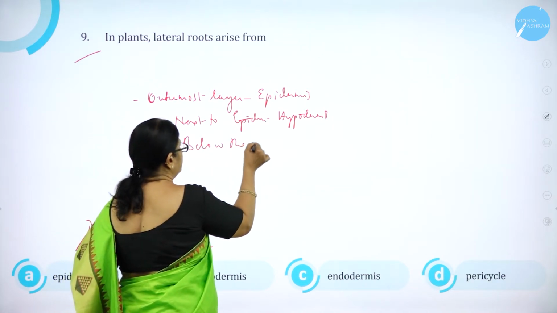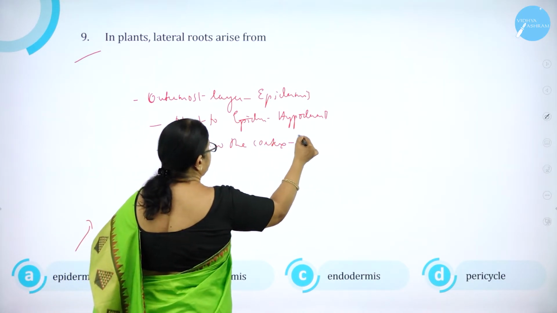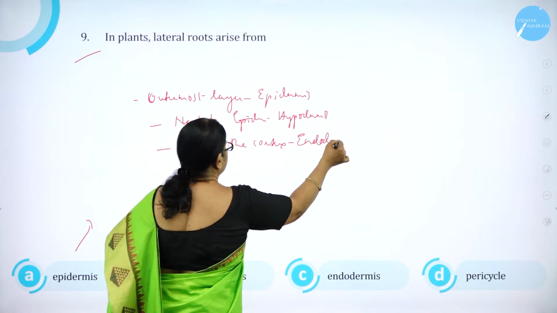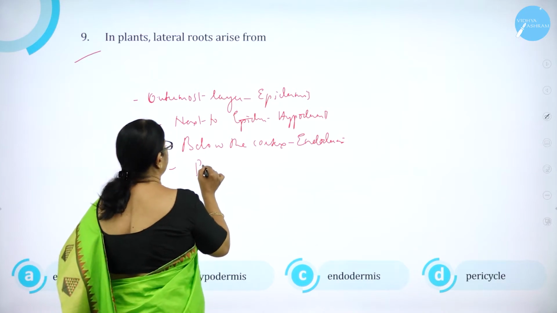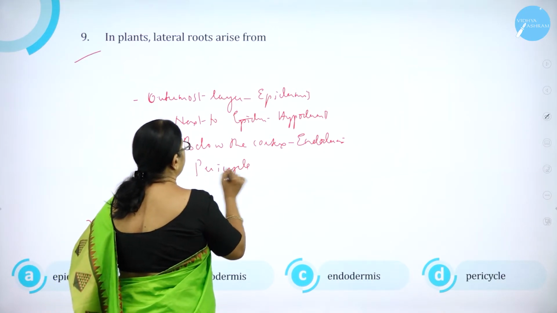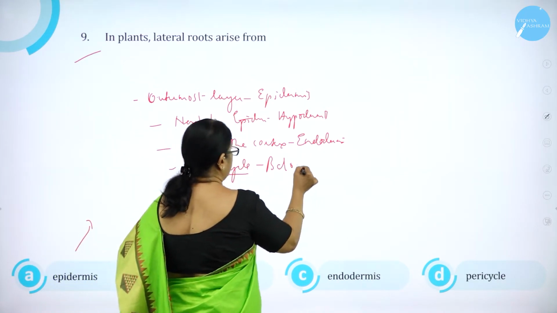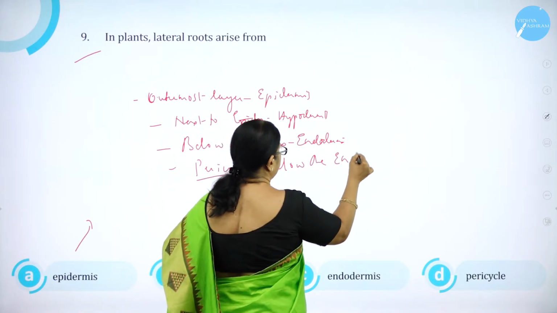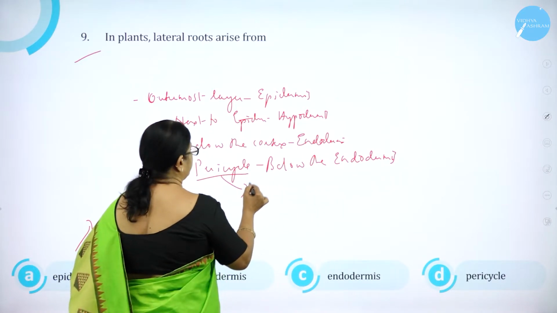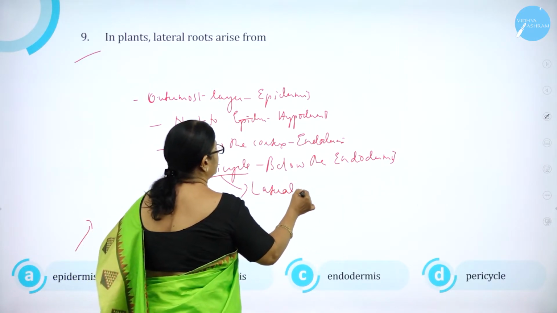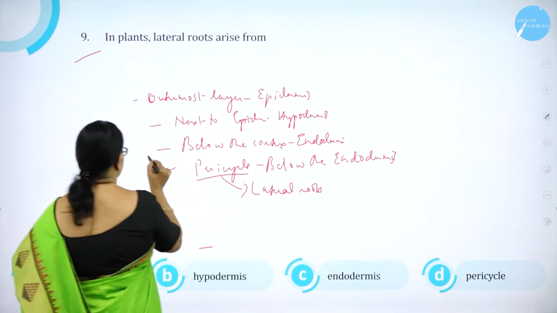Below the cortex is endodermis. Just below the endodermis we have the pericycle. And it is this pericycle which will give rise to what? Lateral roots. If you can just see.